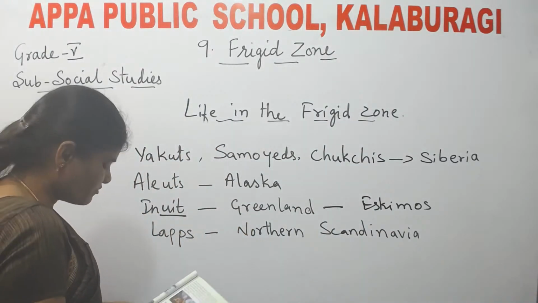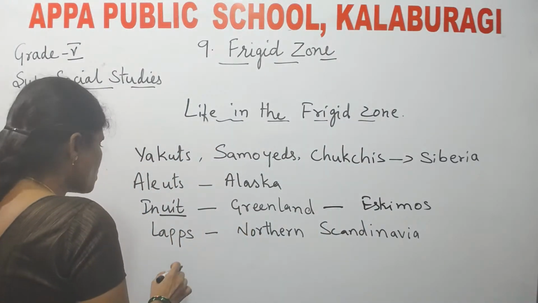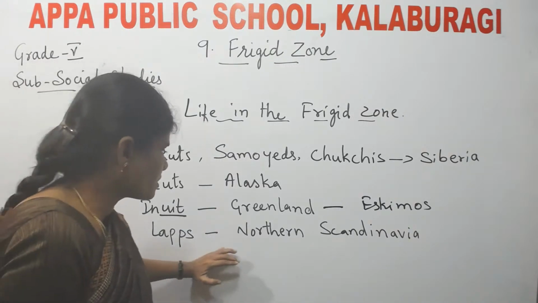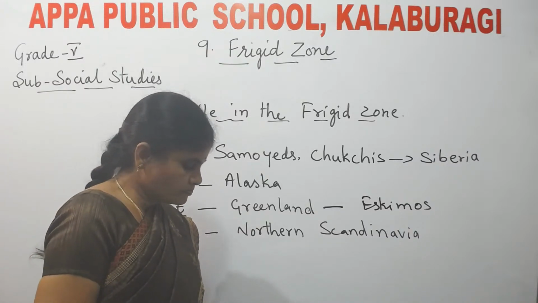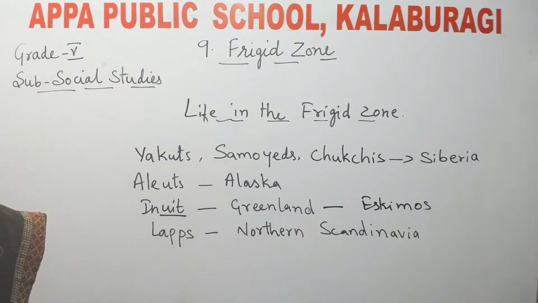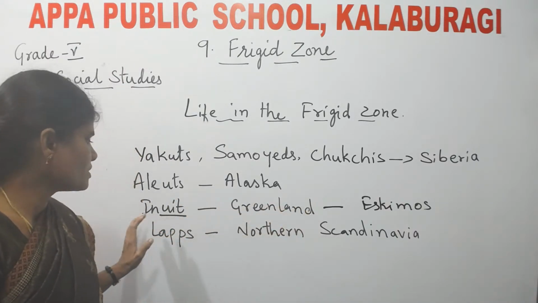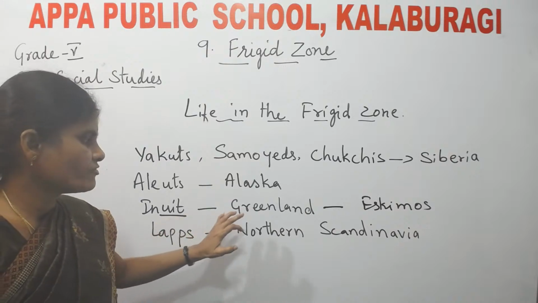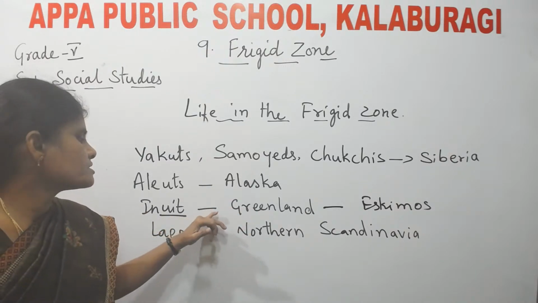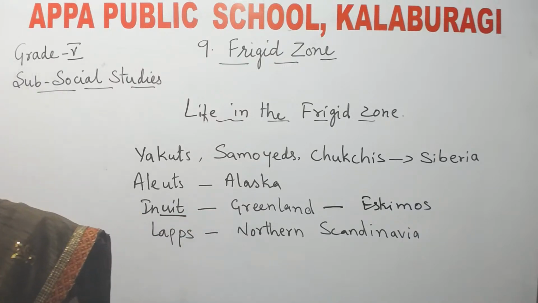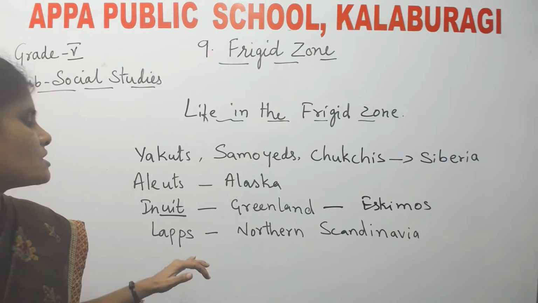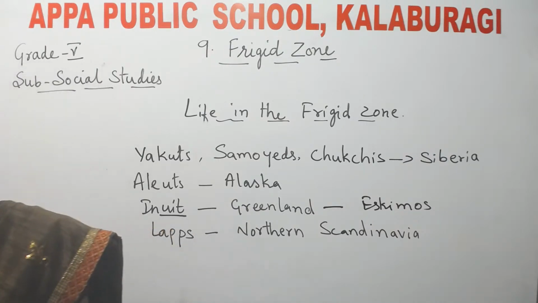They came to Greenland from North America almost 1,000 years ago. Inuits are also called Eskimos. Inuits are the original inhabitants of Greenland, and they came from North America almost 1,000 years ago.